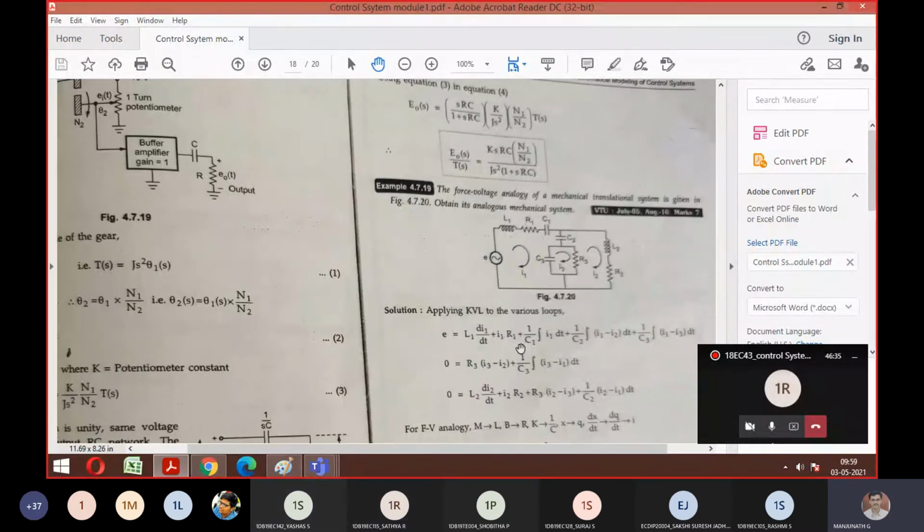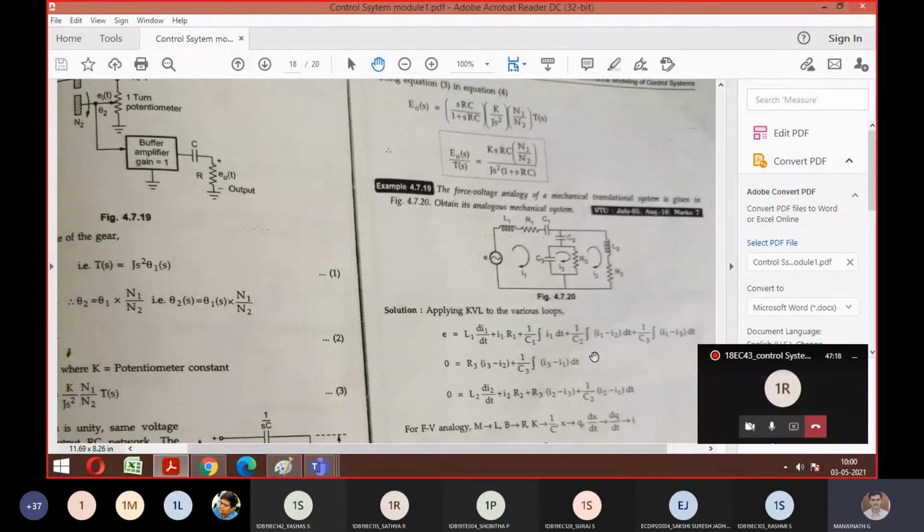Okay, good. Next, 1 by C1 is replaced with what, guys? K1. And what is the integration of I1? I can replace it with x1, because when a spring comes, it should be just x1. Any difficulties, anyone? You want me to repeat? See, first remember the equivalent thing. Second, remember what I'm marking. Then I should replace I with x1. So mass goes with acceleration, dashpot with velocity, and spring with just x1.